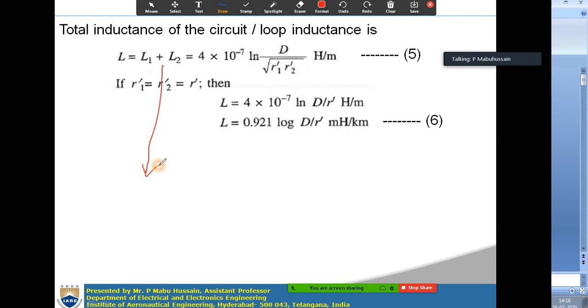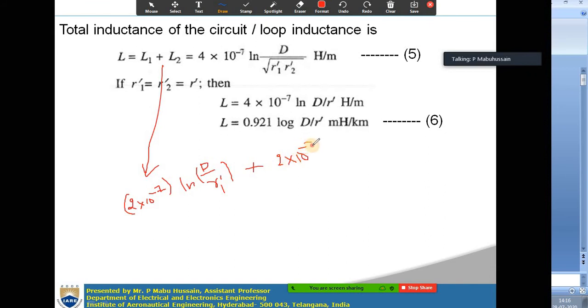Okay. Right, one thing. I will write the expressions here. So L1 here is 2 into 10 power minus 7 ln d by r1 dash. So this is the inductance for the first conductor.